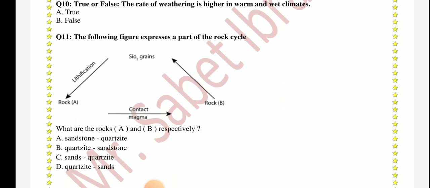Question number 11. The following figure expresses a part of the rock cycle. As we see here, rock P is converted into silicon dioxide grains after lithification, forming another rock A, which on contact with magma becomes rock B. So what are the rocks A and B?